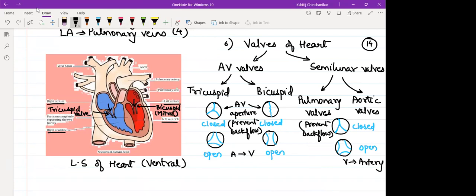They allow blood to move only in one direction. Backflow is prevented. Which backflow has to be prevented here? AV valves prevent the backflow of blood from ventricle to atria. Semilunar valves will prevent backflow of blood from arteries to the ventricles again, because it can easily drop, na? Because of the gravitational force. Samjha?